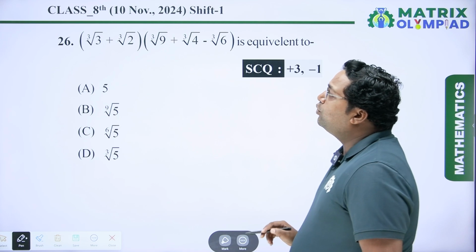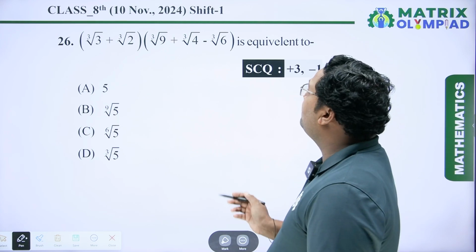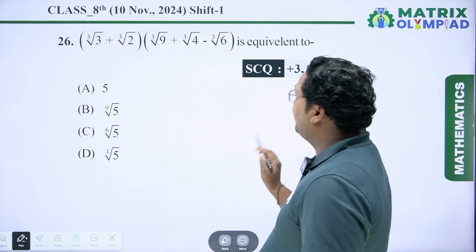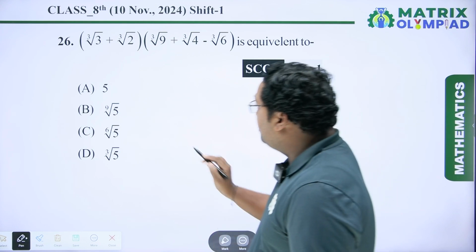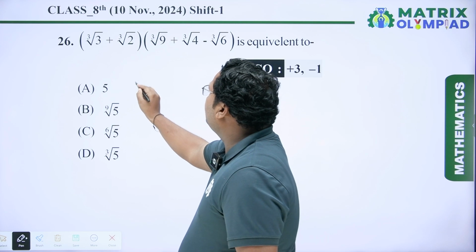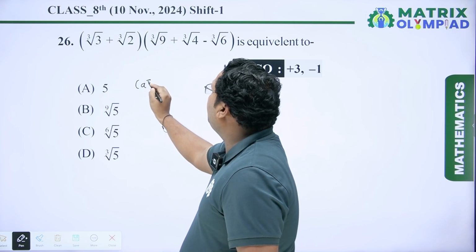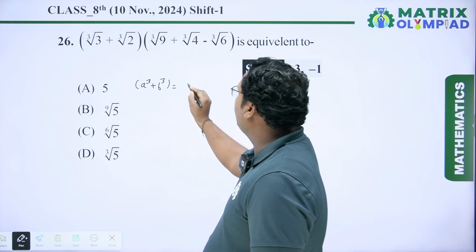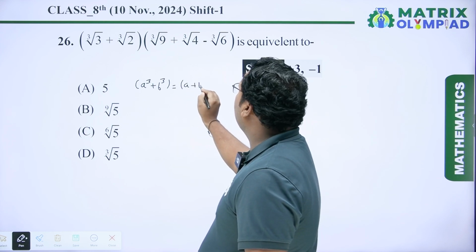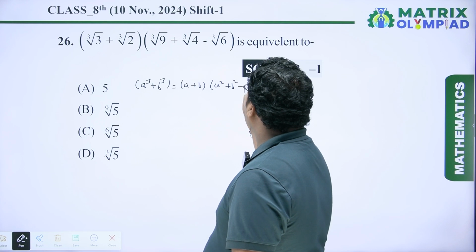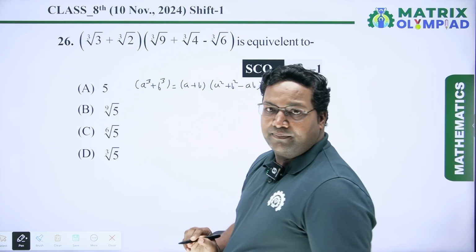It is given cube root of 3 plus cube root of 2 into cube root of 9 plus cube root of 4 minus cube root of 6. So here we have to apply one identity. The identity is that a cube plus b cube is equal to (a plus b) into (a square plus b square minus ab).